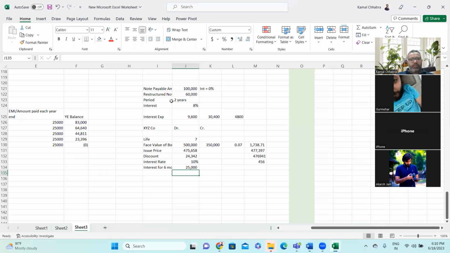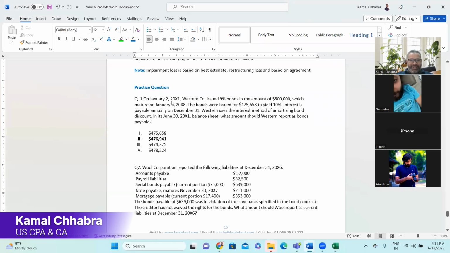Bas wahi difference aa gaya, January 2nd. So I think there might be a minor difference. Multiply by 179 divided by 180. Immaterial karke nikal sakte hain sir. Yeah, I was just trying that. It's not material, but it's surprising.